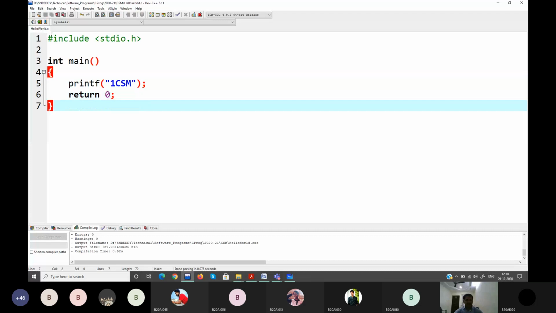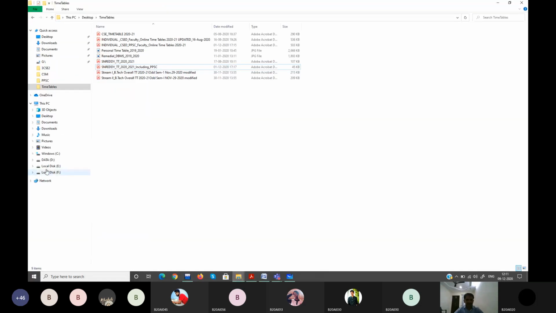That's how you need to understand this environment. I'll show you the intermediate things that are there as part of your compilation: how it generates your pre-processing code, how it generates your machine code. Machine code is your exe. That's what I showed you in your previous class.